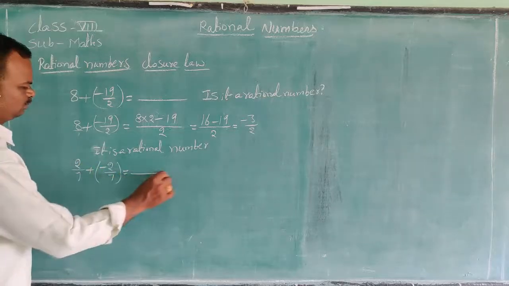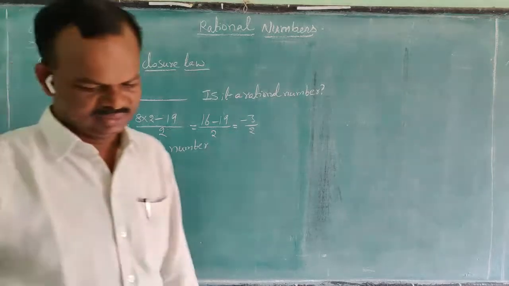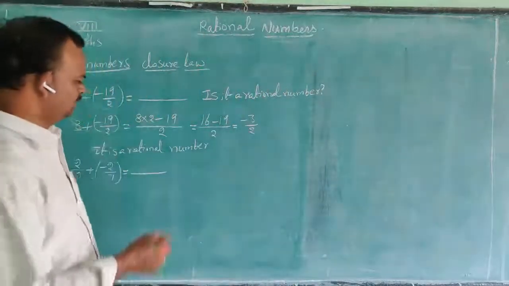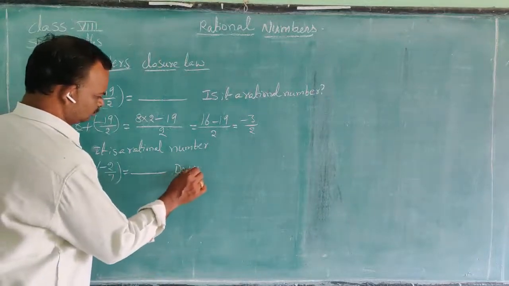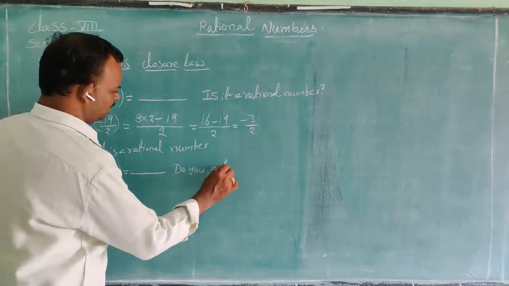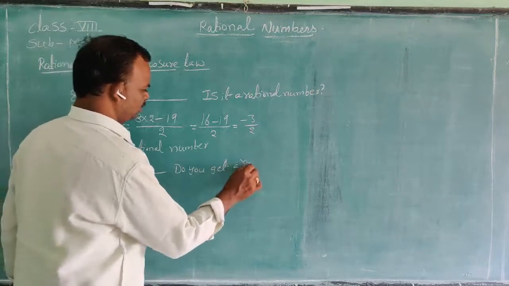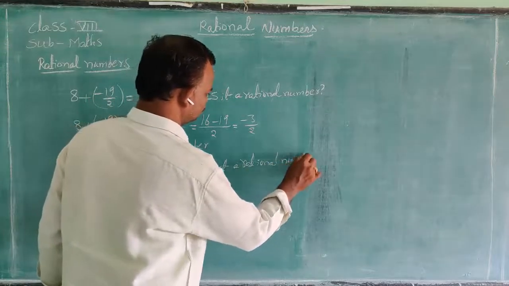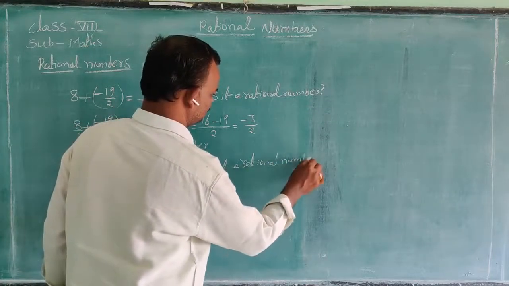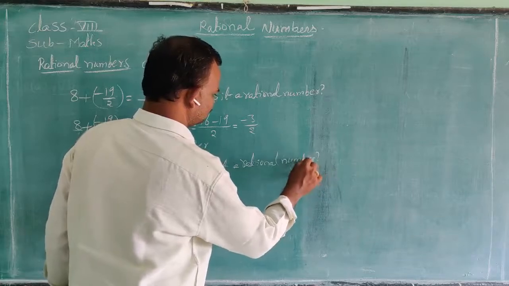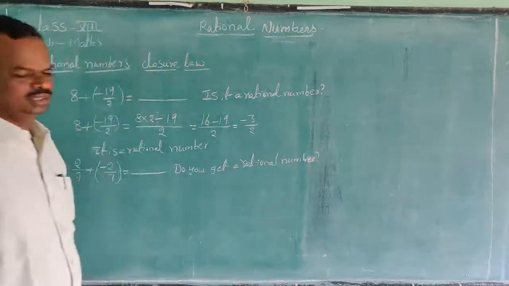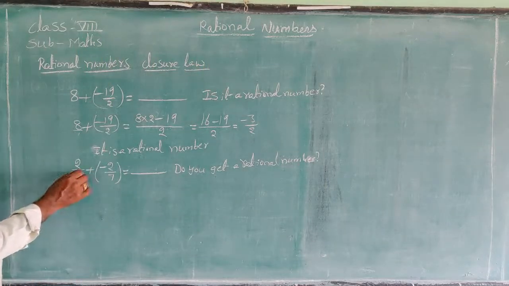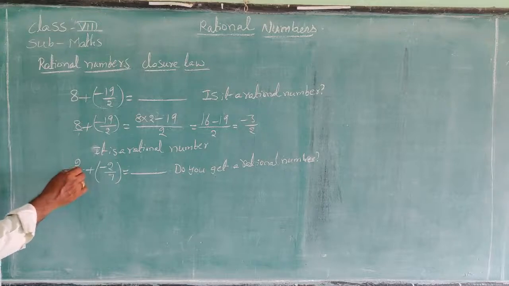2 by 7 plus minus 2 by 7 is equal to dash. Do you get a rational number? Here the value of 2 by 7 plus minus 2 by 7 is equal to 2 by 7 plus minus 2 by 7.